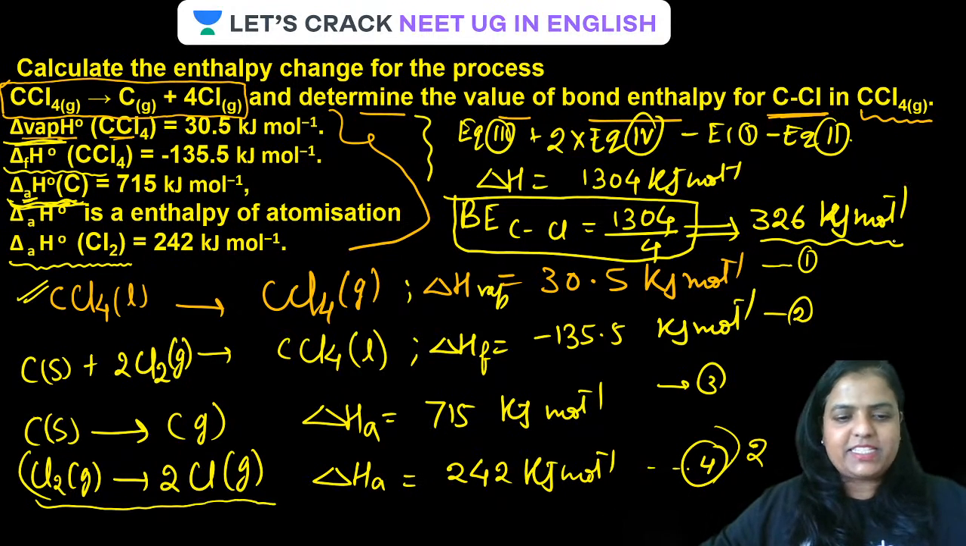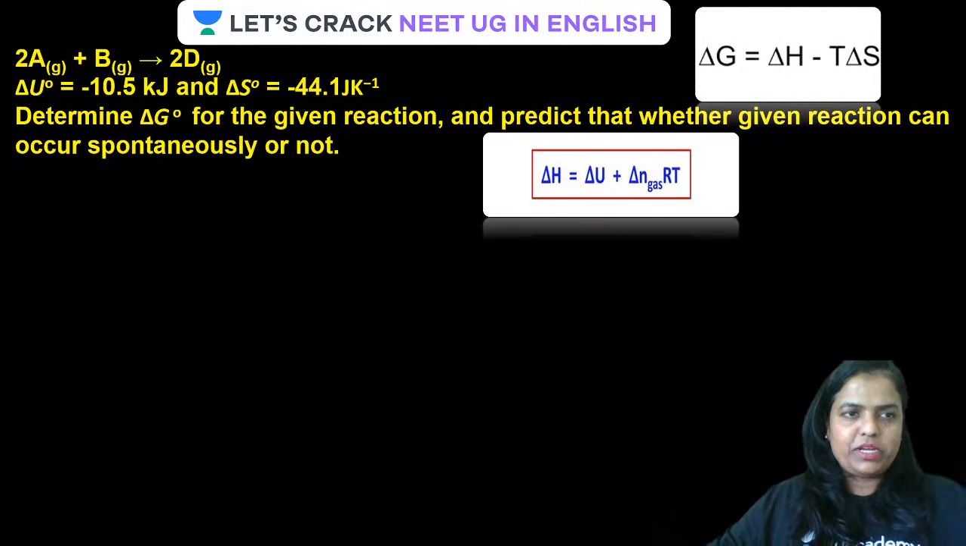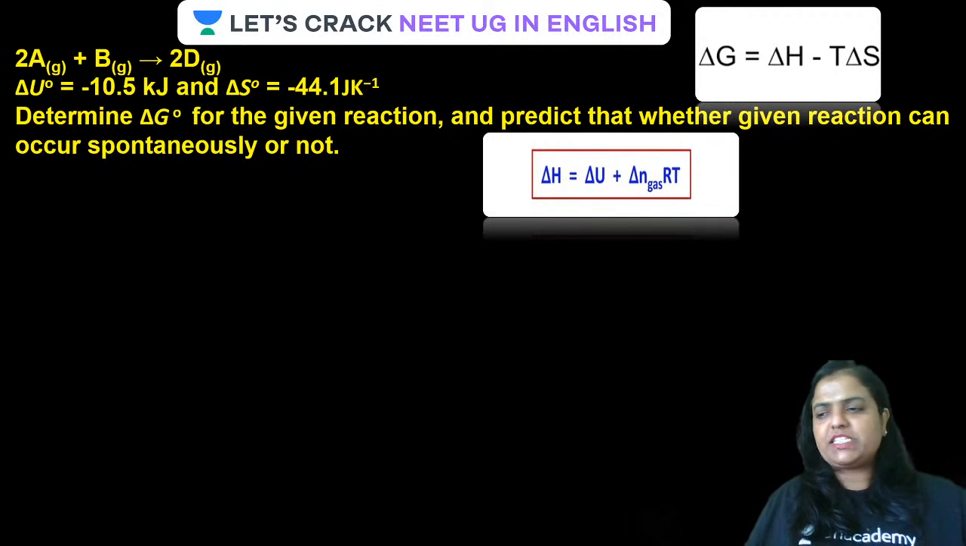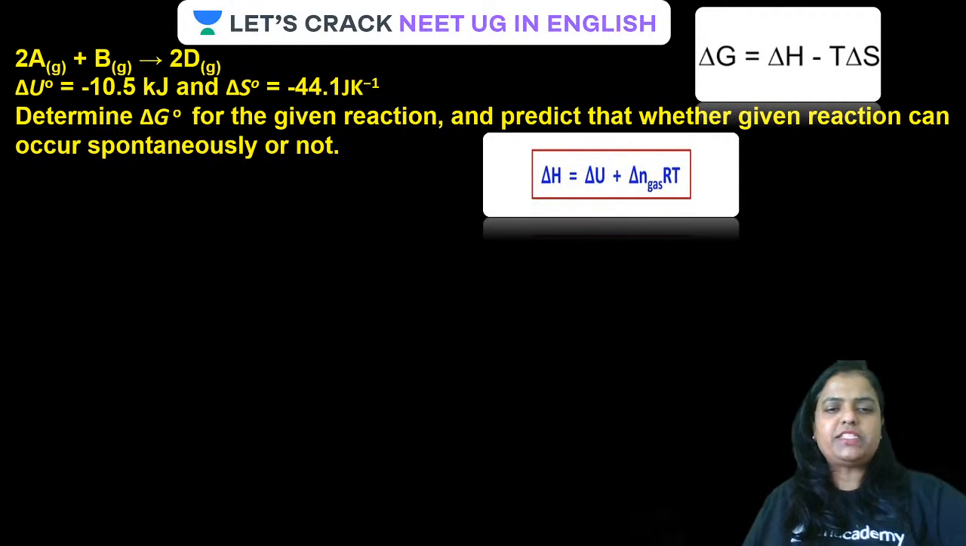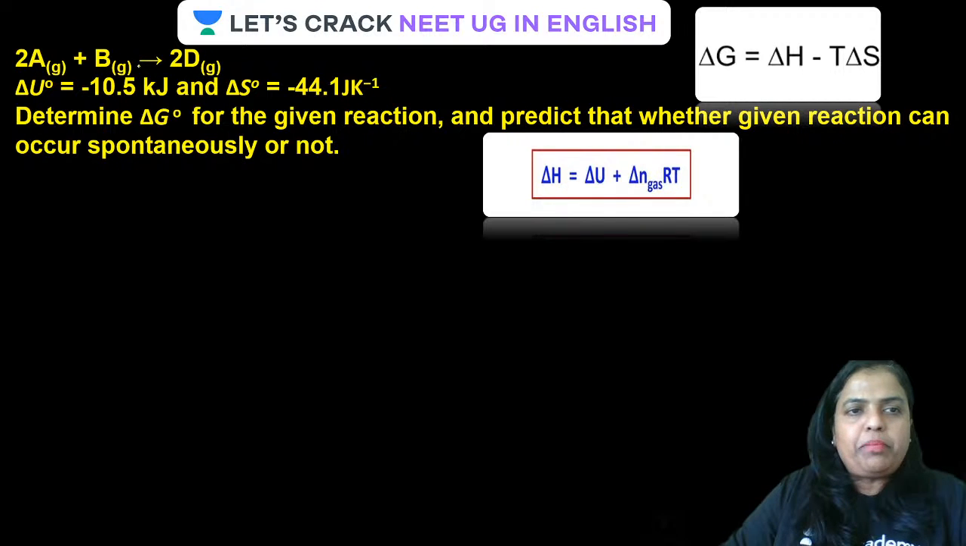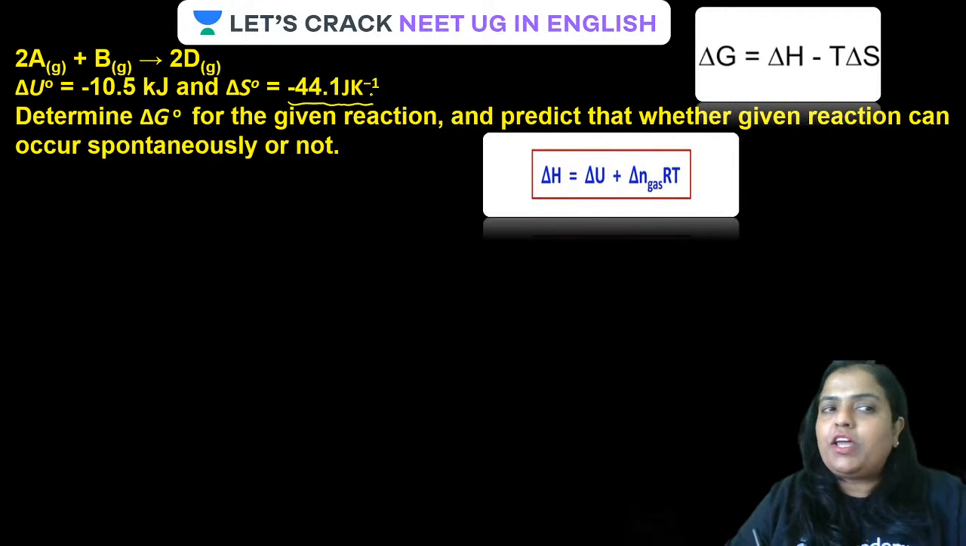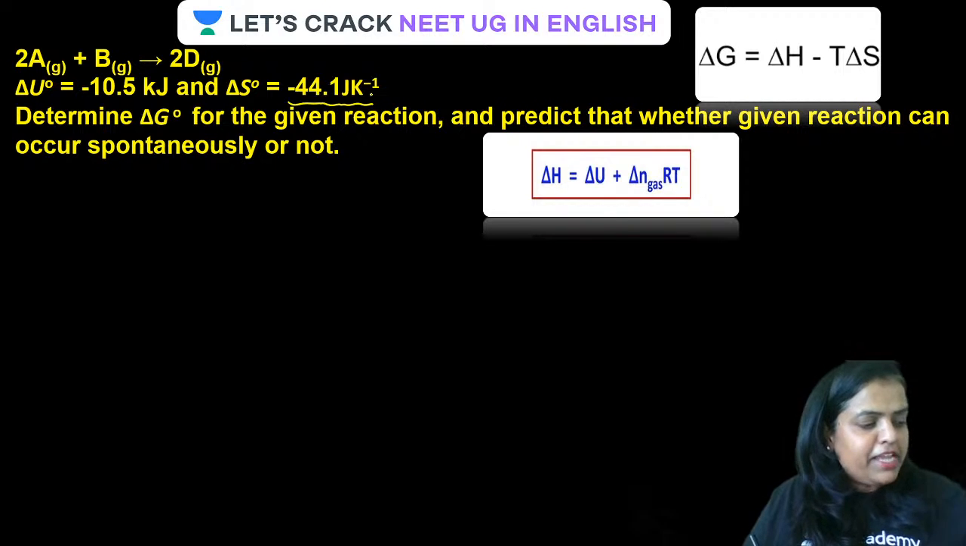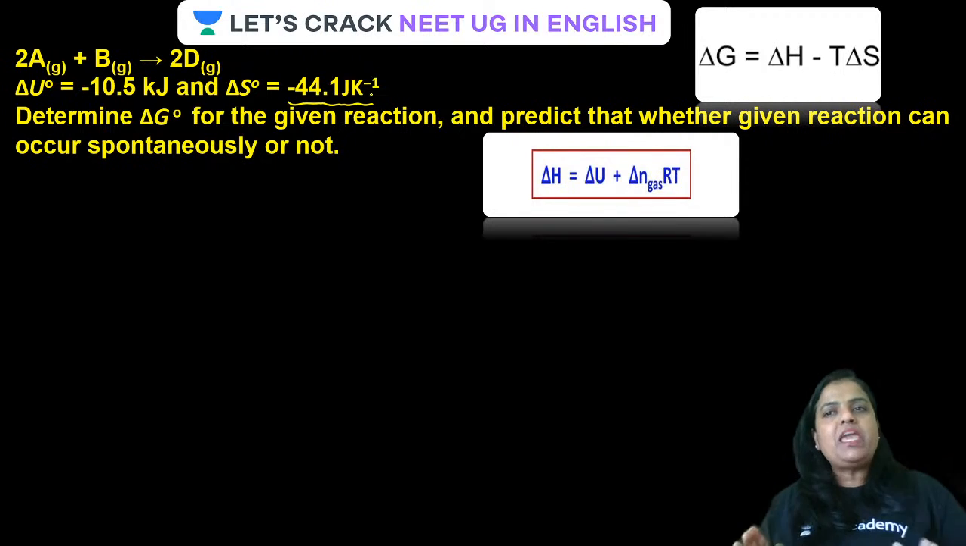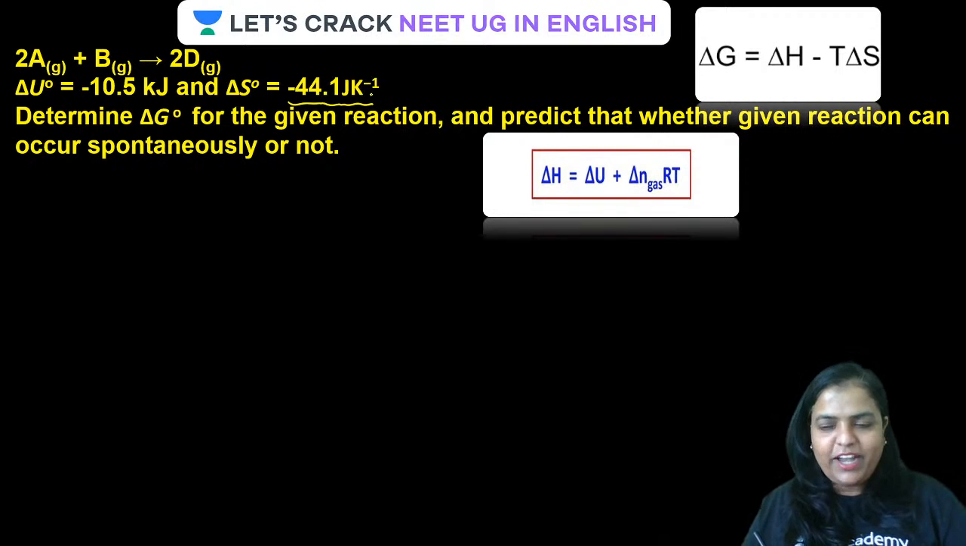Okay, guys. Let's have a look at another question. Once again, we got a very, very simple question. 2A plus B is giving you 2D. Delta U naught is given as minus 10.5 kilojoule. Delta S naught is given as minus 44.1 joule per Kelvin. Be very particular about the unit. I have been telling you since beginning, be very particular about the unit.